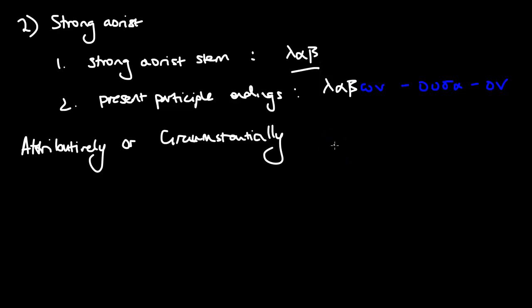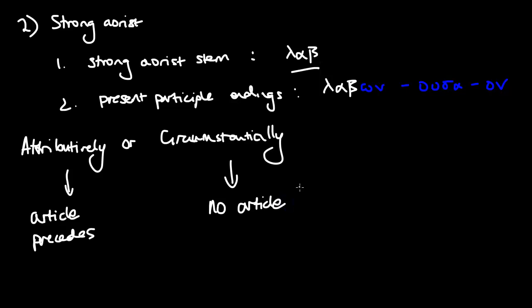They're not hugely important, but just remember from last lesson that a participle will be used attributively when an article precedes it, like a definite article, while a participle will be used circumstantially when no article precedes it. Okay, that's really all there is. And then apart from that, there's no change. The only difference is that it happens before the action of the main verb. That's it.